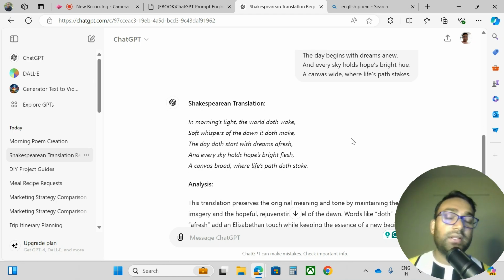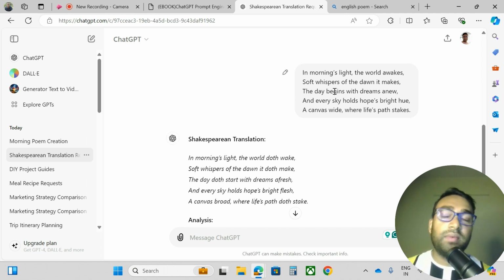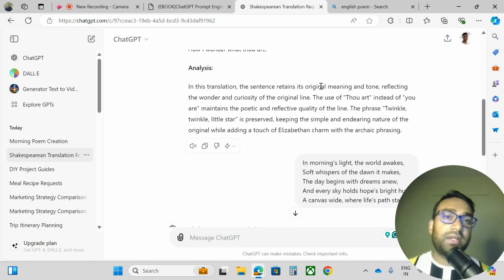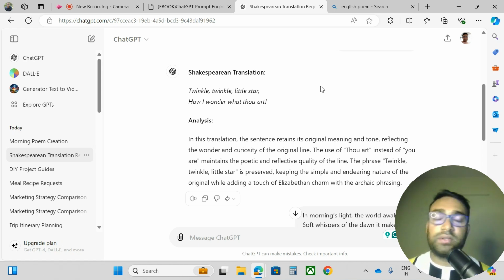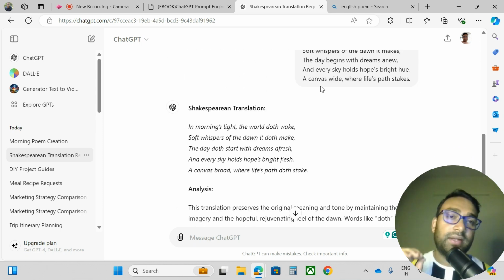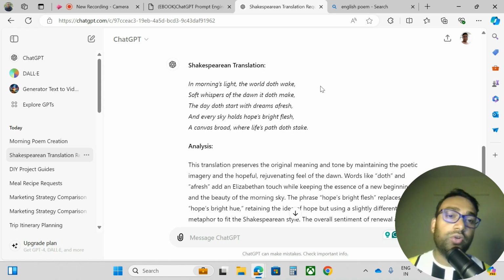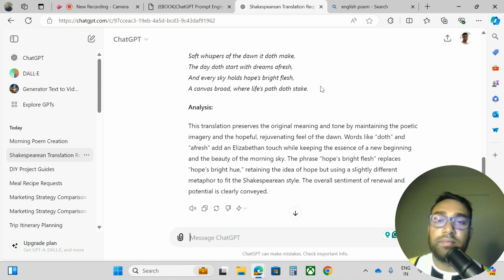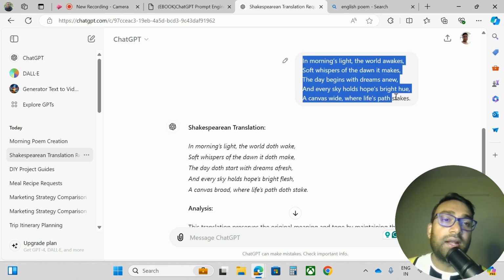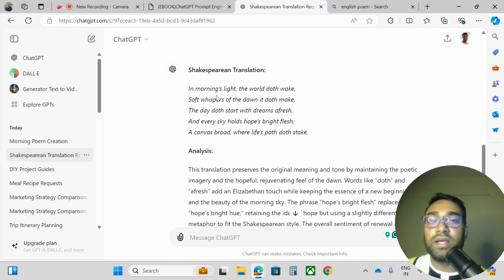Okay, so you can do anything. Suppose you want this poem in the style of Rabindranath Tagore, you can ask that. I can mention it here, so instead of Shakespearean English, I can say in the style of Rabindranath Tagore. So it will provide that kind of output. Now it will provide the analysis as well. The translation preserves the original meaning. The original meaning will be the same. The things that I wanted to express will remain, only the style will be changed.